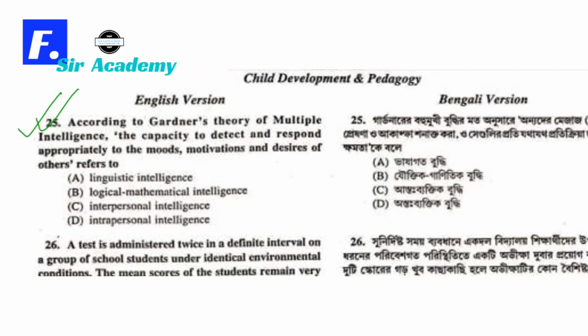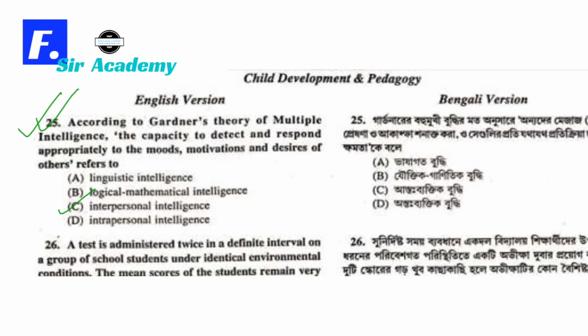Question number 25. According to Gardner's theory of multiple intelligence, the capacity to detect and respond appropriately to the moods, motivation, and desires of others refers to linguistic intelligence, logical mathematical intelligence, interpersonal intelligence, or intrapersonal intelligence. It's interpersonal intelligence. Why is it interpersonal intelligence?